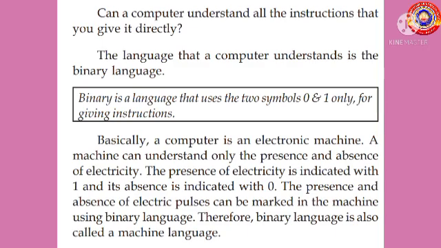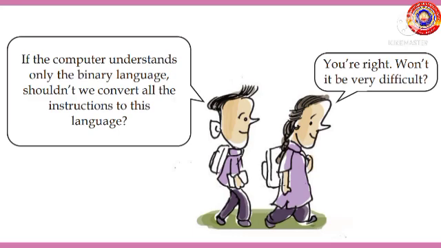All of you know that basically a computer is an electronic machine, right? And so a machine can understand only the presence and absence of electricity. The presence of electricity is indicated with 1 and its absence is indicated with 0. The presence and absence of electric pulses can be marked in the machine by using this binary language. Therefore, binary language is also called a machine language. Clear? Now, if the computer understands only the binary language, shouldn't we convert all the instructions to this language?